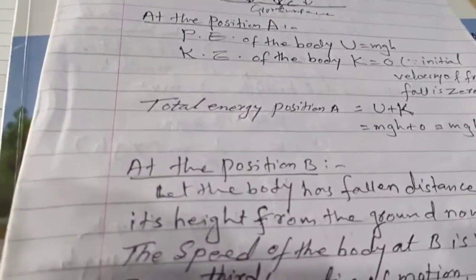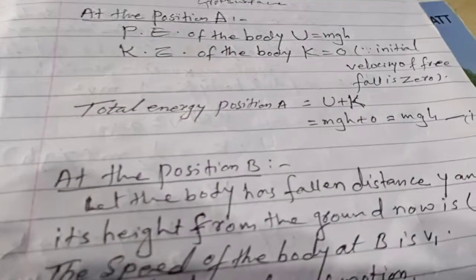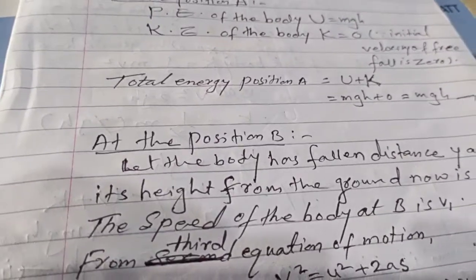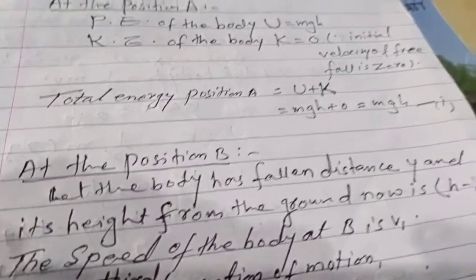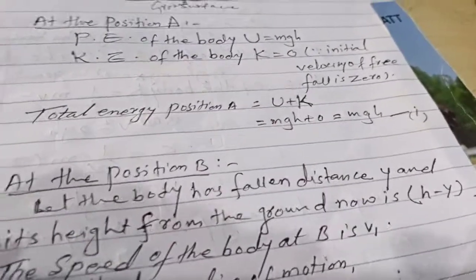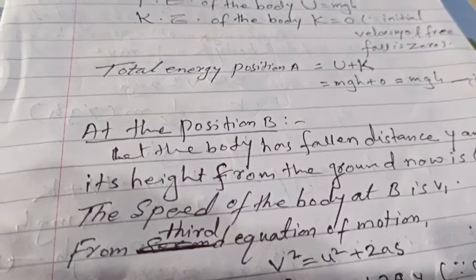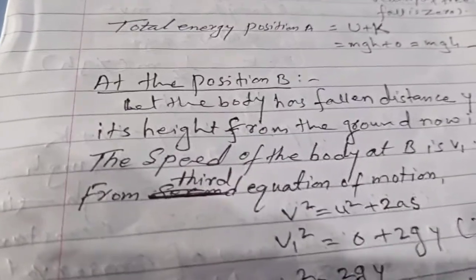At position B, let the body have fallen a distance y. From A to B, its height from the ground is now h minus y. The speed of the body at B is v1. First, a correction in the textbook.